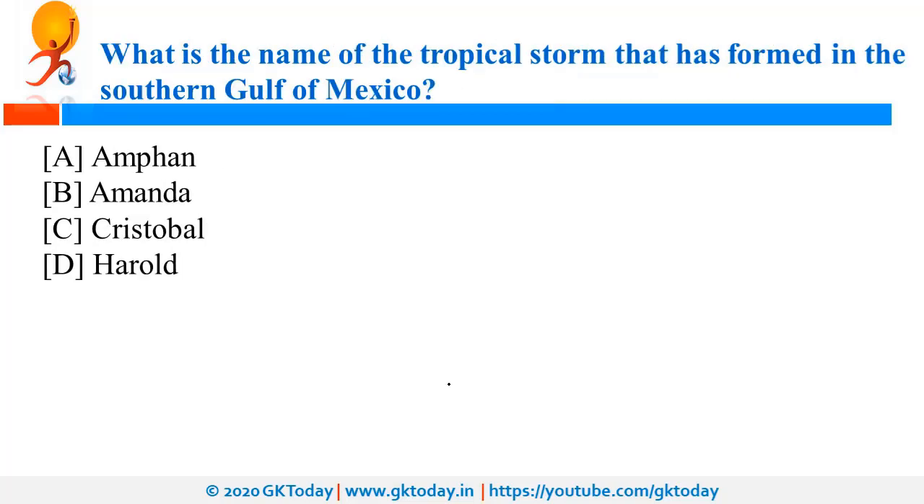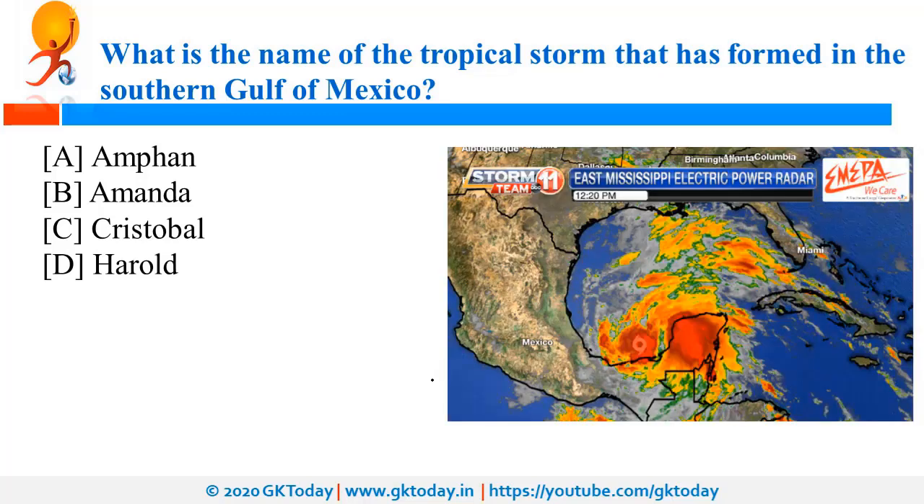What is the name of tropical storm that has formed in the southern Gulf of Mexico? So the name of this tropical storm is Cristobal, and it has been formed in the southern Gulf of Mexico. See, this is Mexico, this is USA, and this tropical storm developed here. The capital of Mexico is Mexico City.